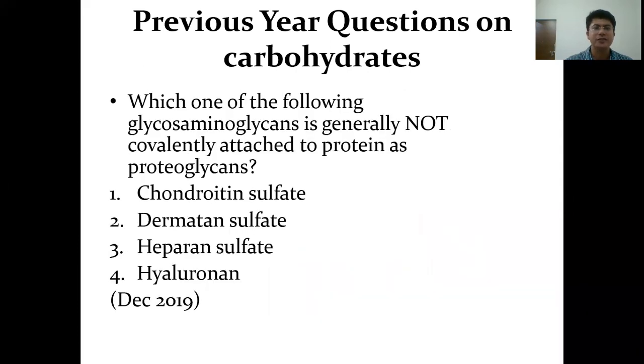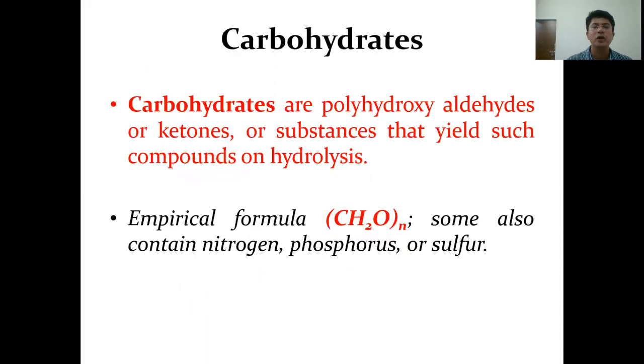Here is another question which is asked on the carbohydrates. Which one of the following glycosaminoglycans is generally not covalently attached to protein as proteoglycans? Chondroitin sulfate, dermatan sulfate, heparan sulfate, hyaluronan. For this we need to know about the heteropolysaccharides. So let us have a look at some of the basic aspects of the carbohydrates and then we'll talk about